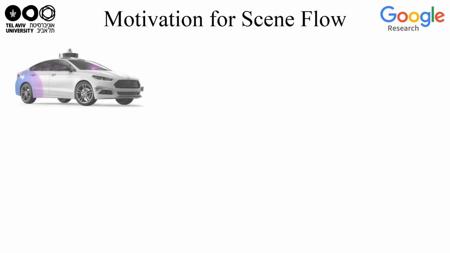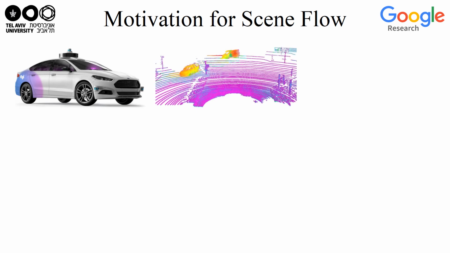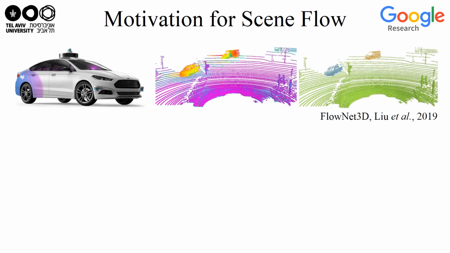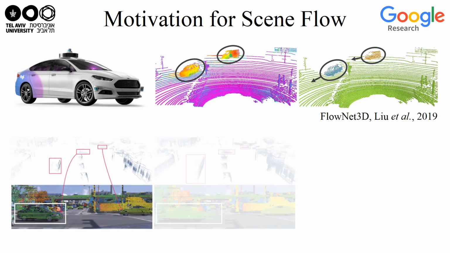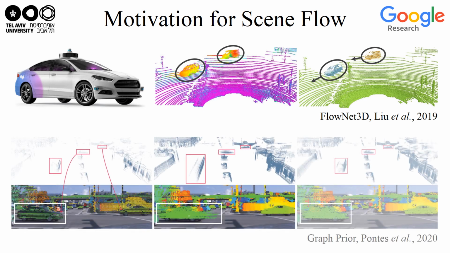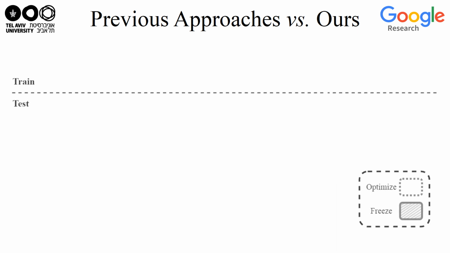Scene flow estimation is a fundamental building block in 3D scene understanding, which allows various computer vision applications for the ongoing autonomous driving revolution. For example, scene flow can assist in parsing objects within the scene according to their motion and enable their detection and tracking. It can also be used to aggregate sparse point clouds into a denser one for better shape completion, classification, and surface reconstruction. There are 3 main approaches in the literature for scene flow prediction from point clouds.